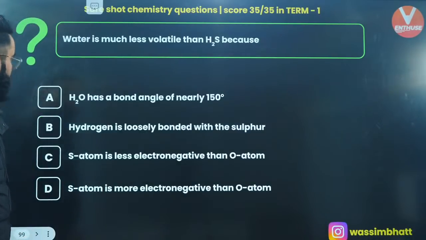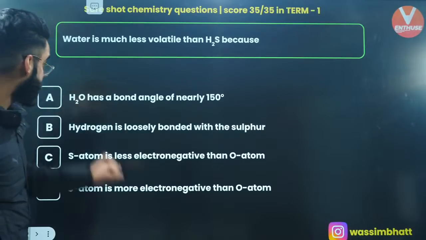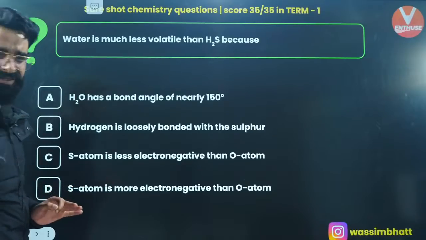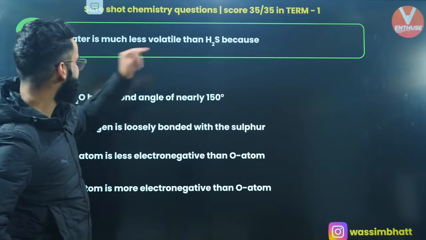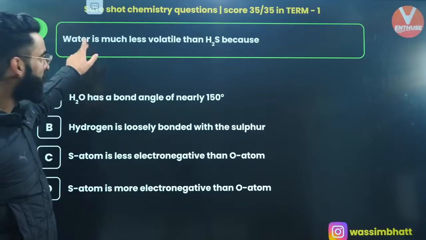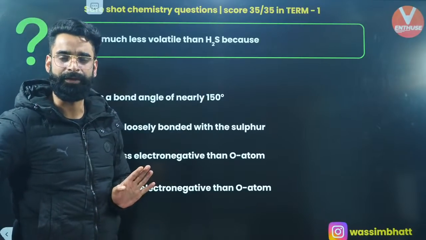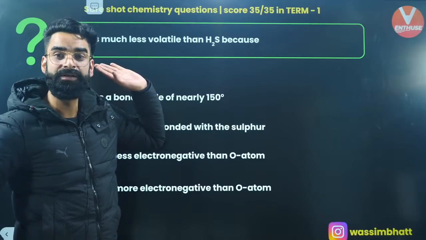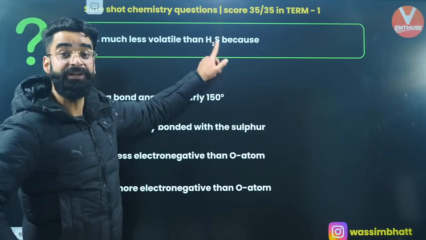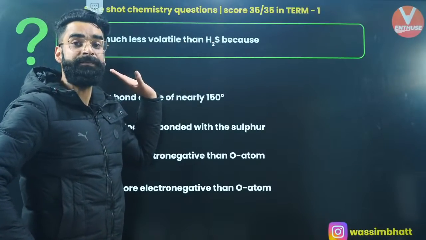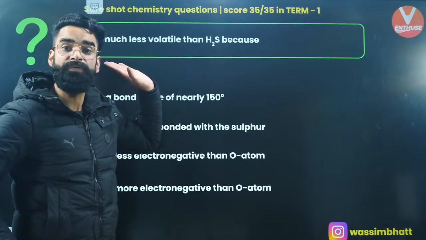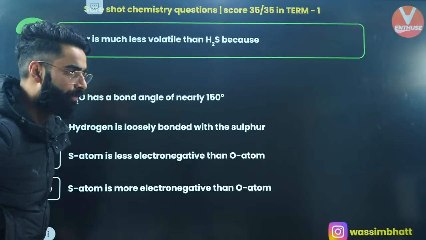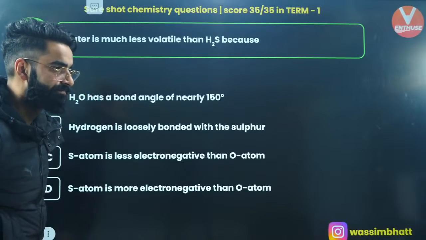Perfecto? One more question. Water is much less volatile than H2S because in case of water there is hydrogen bonding, in case of H2S there is no hydrogen bonding, right? Okay, why is there no hydrogen bonding in H2S? Because the electronegativity difference between sulfur and hydrogen is lesser than that of the electronegativity difference between oxygen and hydrogen in case of water.